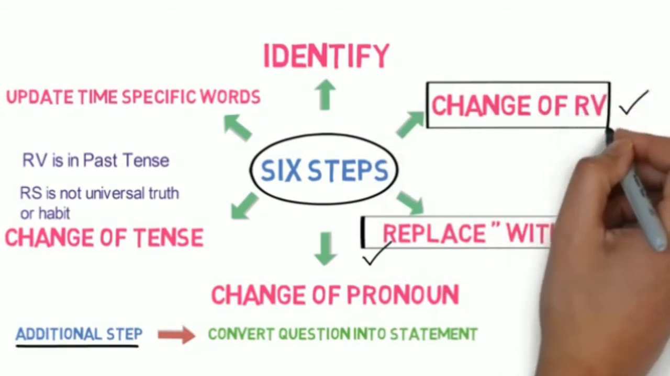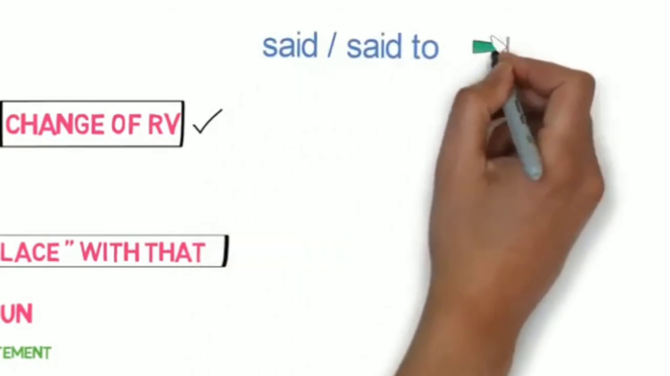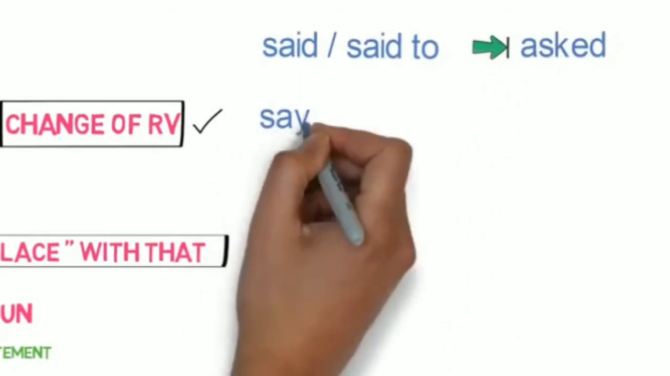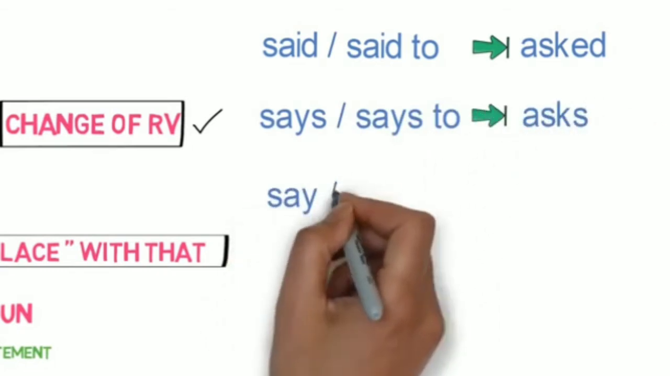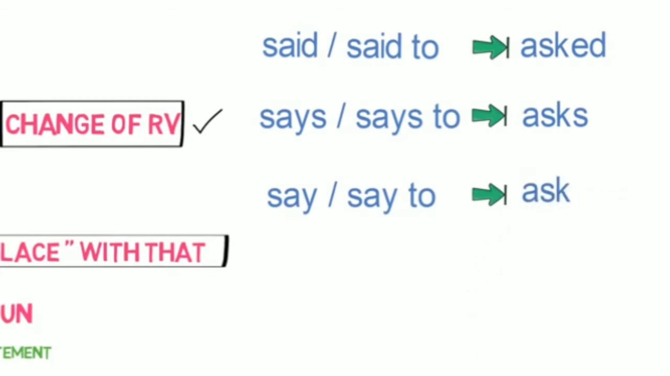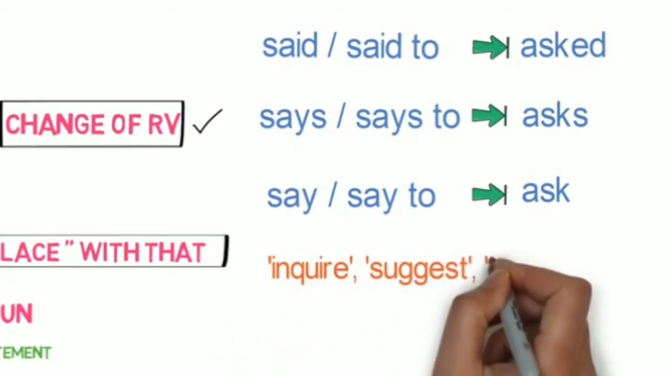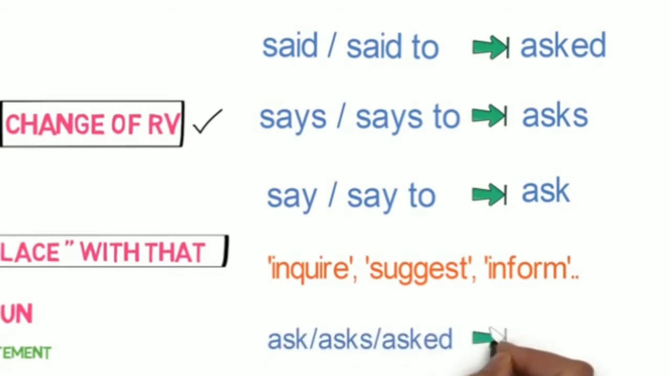Number 1. Change of reporting verb for questions. Said or said to converts to asked. Says or says to converts to asks. And say or say to converts to ask. Apart from it, we may use reporting verb like inquire, suggest, inform as per the meaning of sentence. Also, if already asked or asked is there, no need to change the reporting verb.